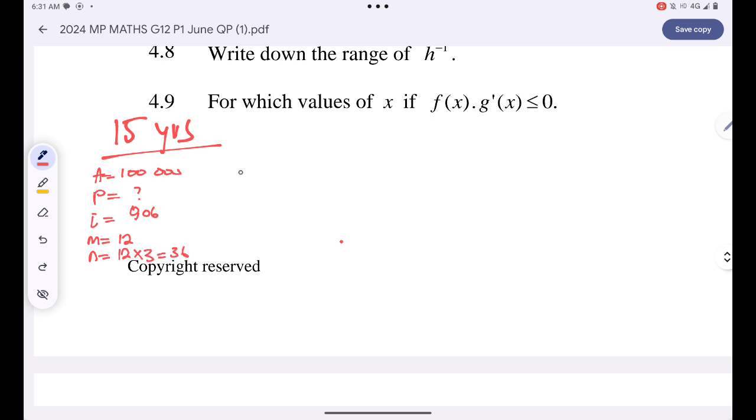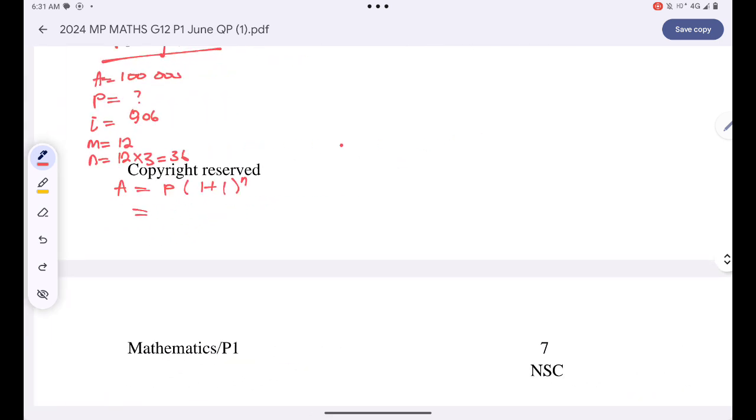So therefore, you'll simply say A is just equal to P times (1 plus i) to the power n. For me to find the P, because I'm looking for P, right? I just need to say P is just equal to A all over (1 plus i) to the power n.